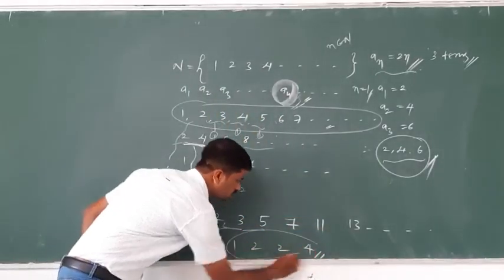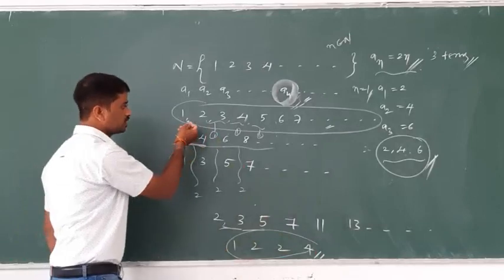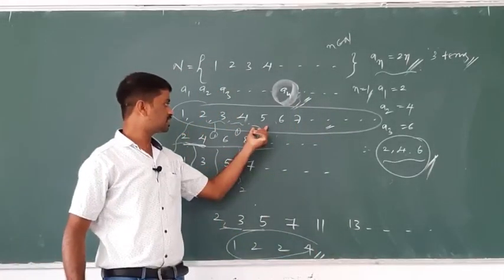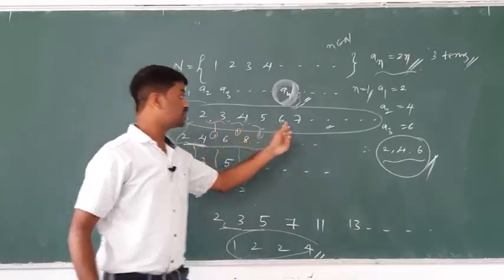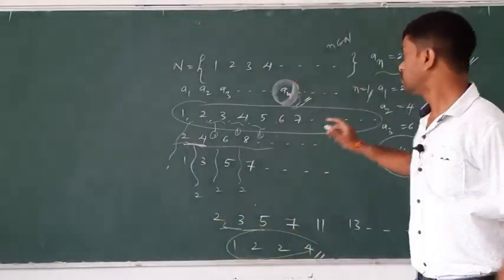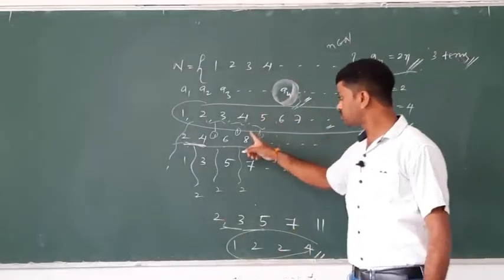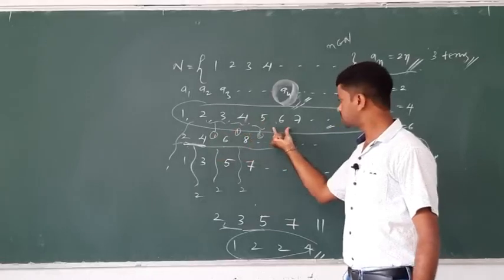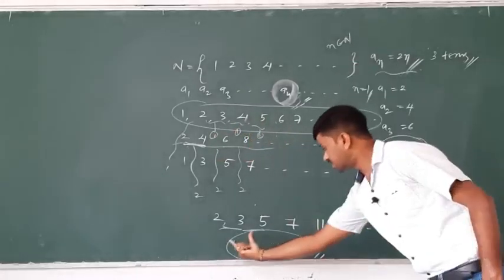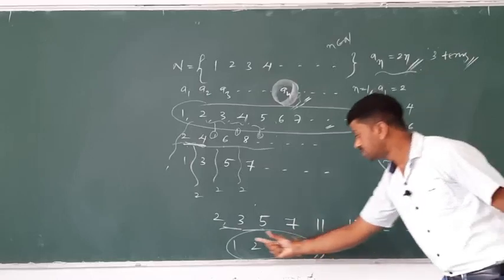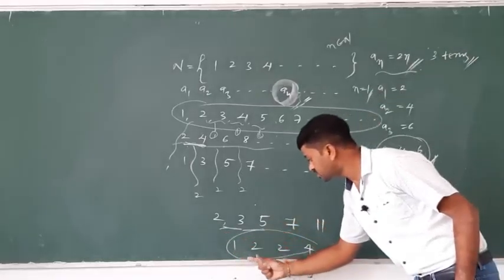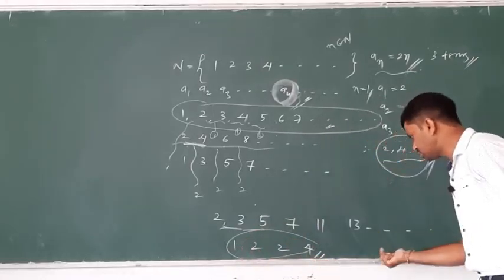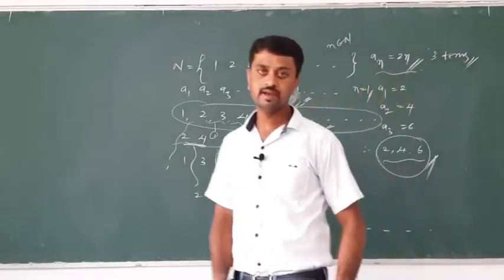As one example, the prime numbers and even natural numbers are general examples of a sequence. Take 1, 2, 3, 4, 5, 6, 7, and so on. The difference is 1, so a rule is applied. The difference is the same here, and here also. But tell me, this difference is not the same: 1, 2, 4, then 5.